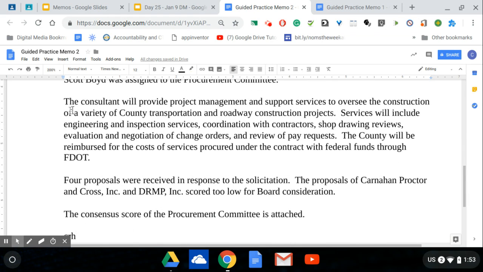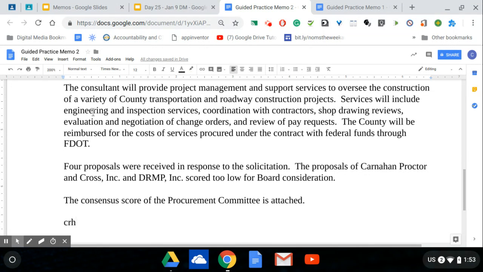Now you're going to want to double space here, and then you're going to start the line right here, the consultant will provide. So this is our new information for today. I'm going to scroll down just a little bit more so you can see this entire new piece. We're going to finish up the memo by keying this information here. Again, don't forget to double space between paragraphs, and don't forget your reference initials. Don't type my initials; instead type your initials because you're the person who keyed this memo.